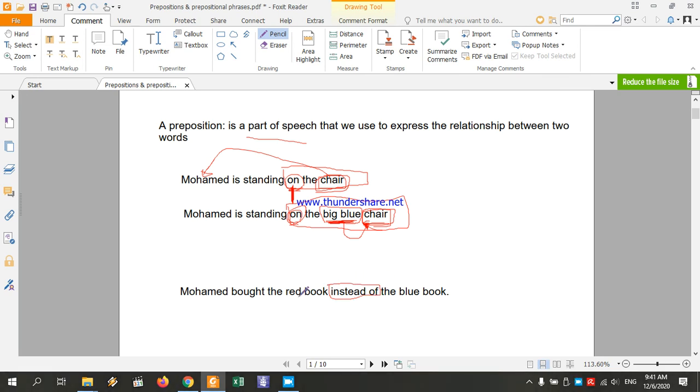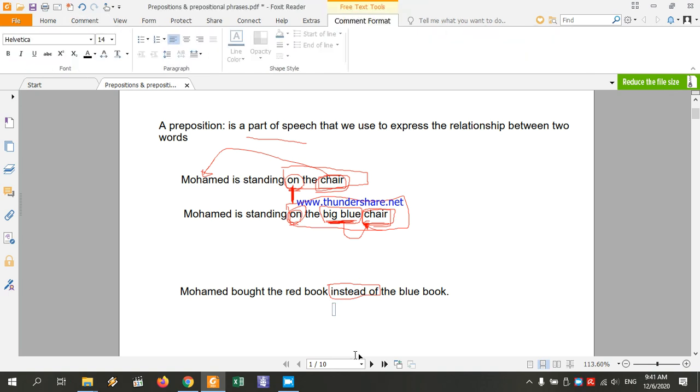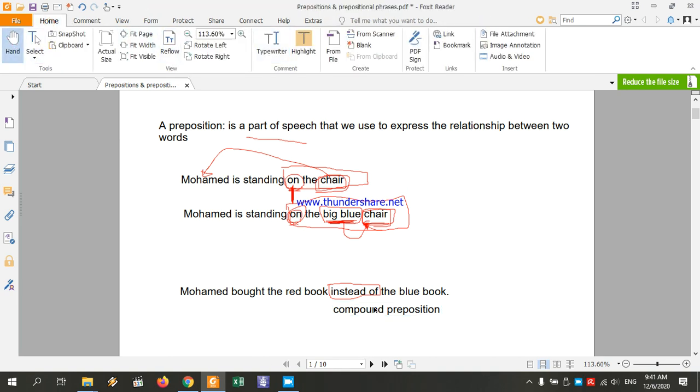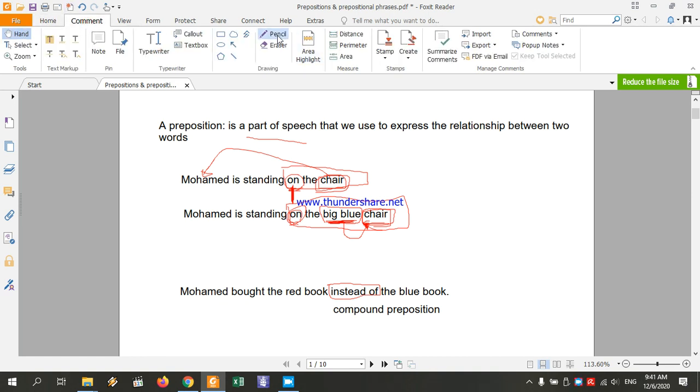Muhammad chose to buy the red book over the blue book. "Instead of" is a compound preposition. A compound preposition is a preposition composed of two or more words. It has more than one word; "instead of" is composed of two words. It has the same function, it's just composed of two words instead of one regular word.